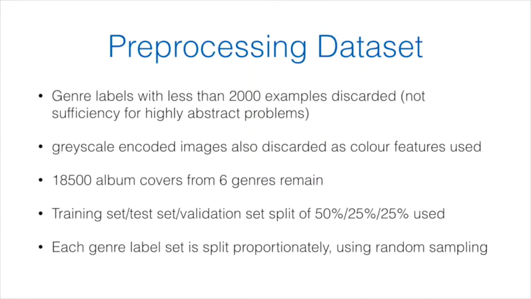Before any experimentation is carried out, the dataset needs to be appropriately pre-processed. Any genre labels with less than 2,000 examples are removed as they are deemed to be not representative enough for a problem this abstract. Grayscale encoded images are also discarded as a color feature is used. This leaves a dataset of 18,500 images from 6 distinct genre labels. A training set, test set, validation set split of 50%, 25%, 25% is used for these experiments. Each genre label is split proportionally using random sampling.